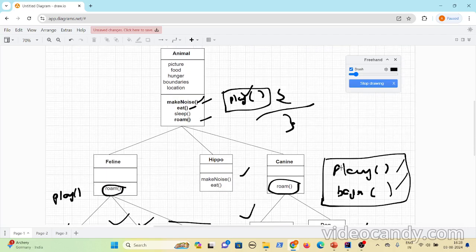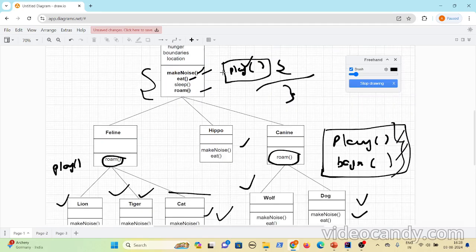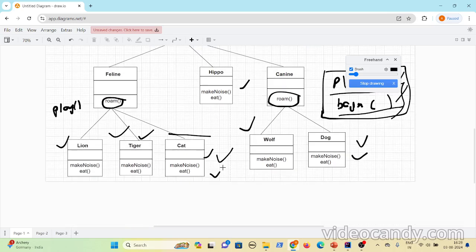So if you put these behaviors in the super class, it is not working fine. Even if you add a default implementation, it is not good. And even if you don't add the default implementation, but just make these abstract, that is also not the correct approach. So the next approach we think of is, since it is affecting all the subclasses, which you don't want, let me add the play method and be friendly method directly in the cat and dog classes. Okay, you can do that.